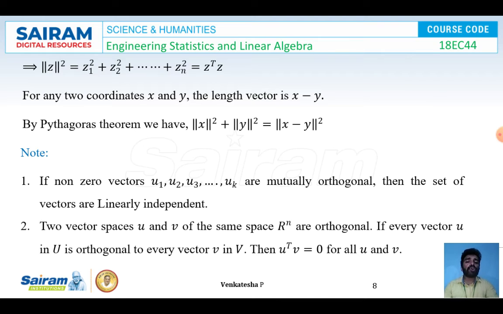A small note on this orthogonality: if non-zero vectors u1, u2, u3, etc. uk are mutually orthogonal, then the set of vectors is linearly independent. One more note, two vector spaces U and V of the same space R power n are orthogonal if each vector small u in capital U is orthogonal to each vector small v in capital V. Then we'll be saying u transpose v is equal to 0 for all u and v.